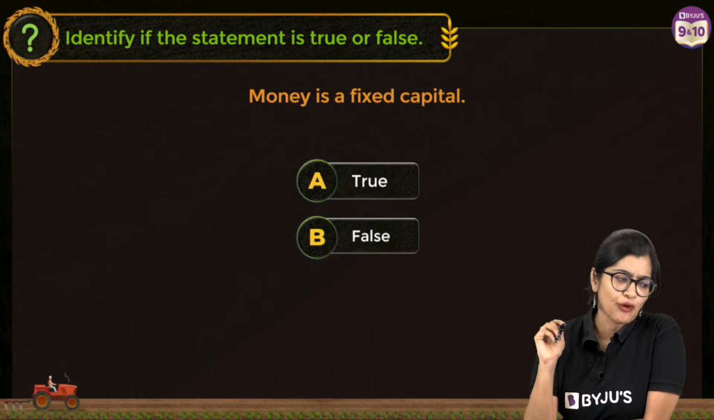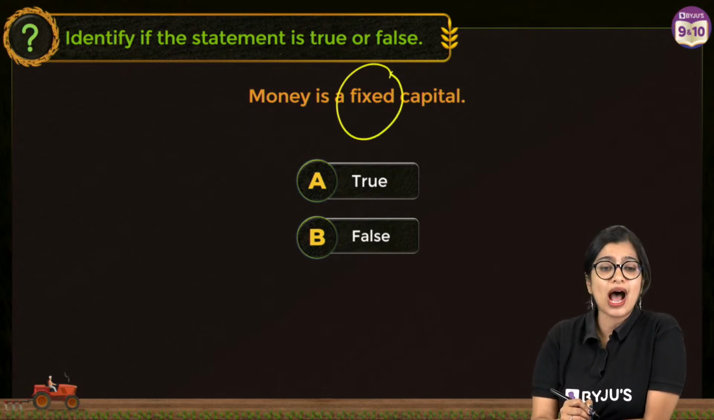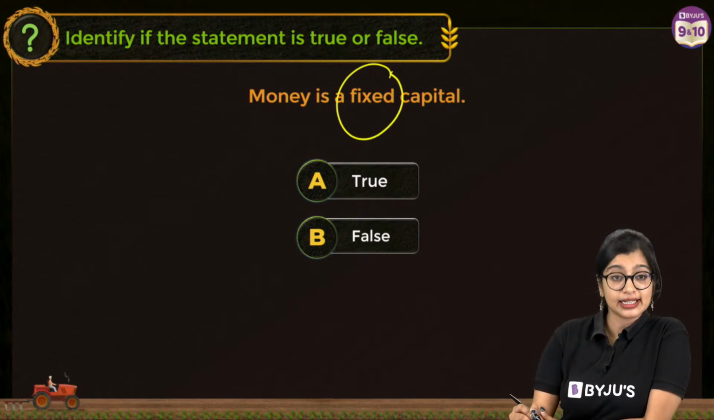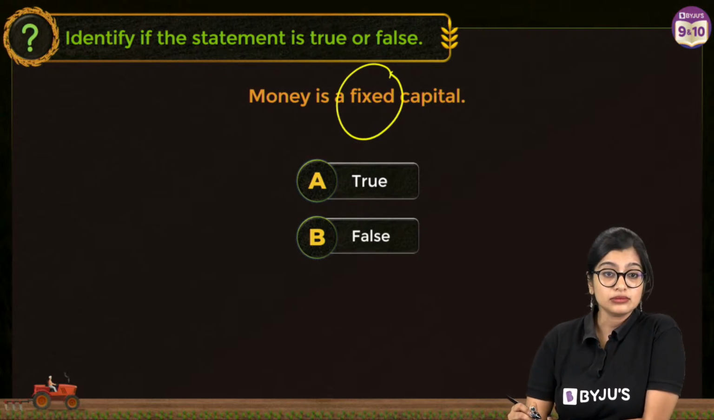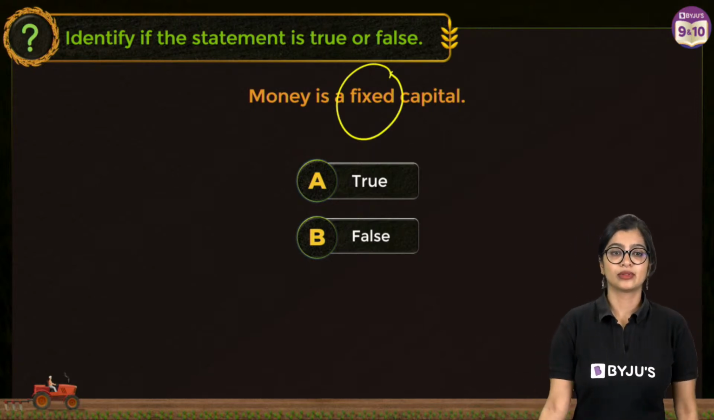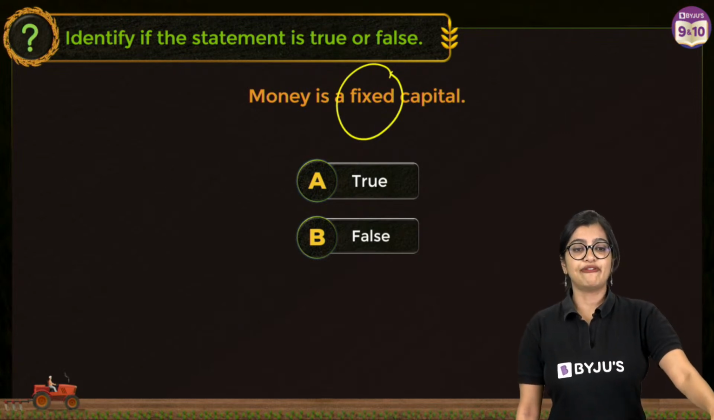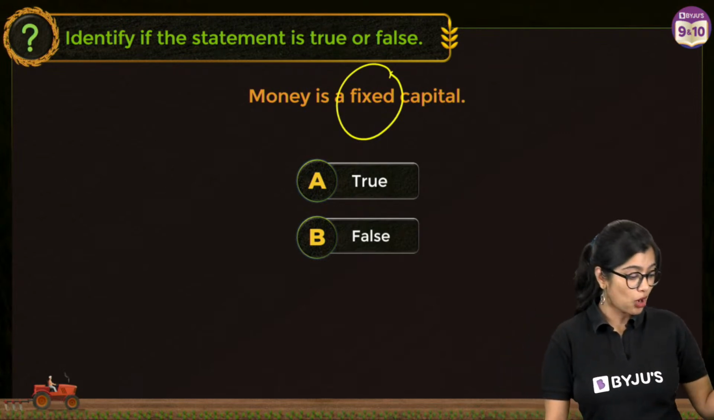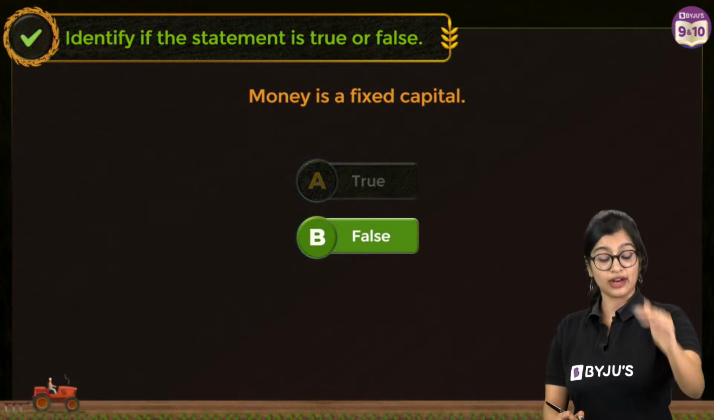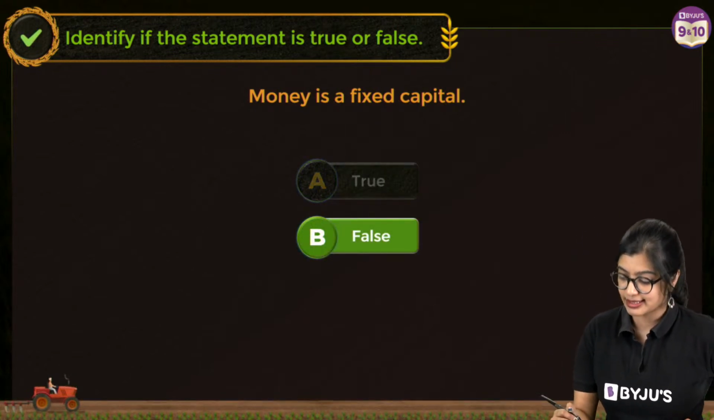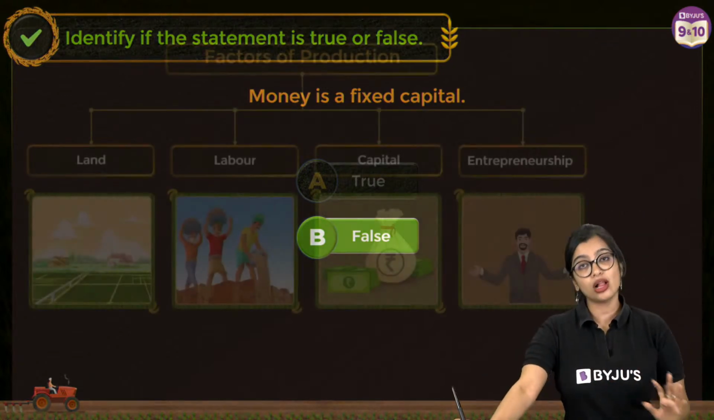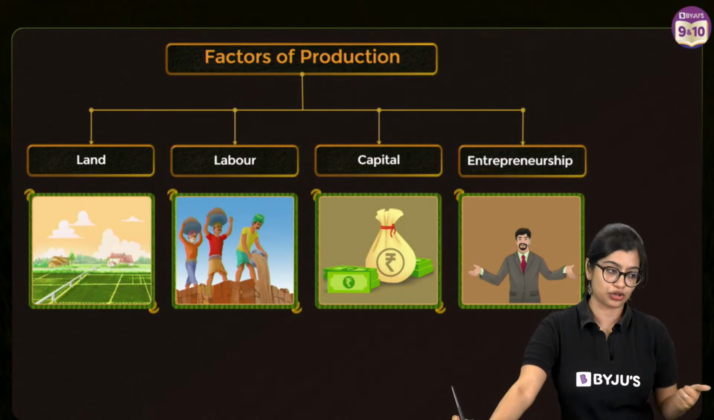Everybody's telling me, ma'am, it is false. If it is false, why? Is it a fixed capital? If it is not a fixed capital, then what is it? Waiting for your answer. If it is not a fixed capital, then what is money, right? Exactly, money here is not a fixed capital, but rather it is a working capital. So now we have understood about all the 4 factors of production, right?